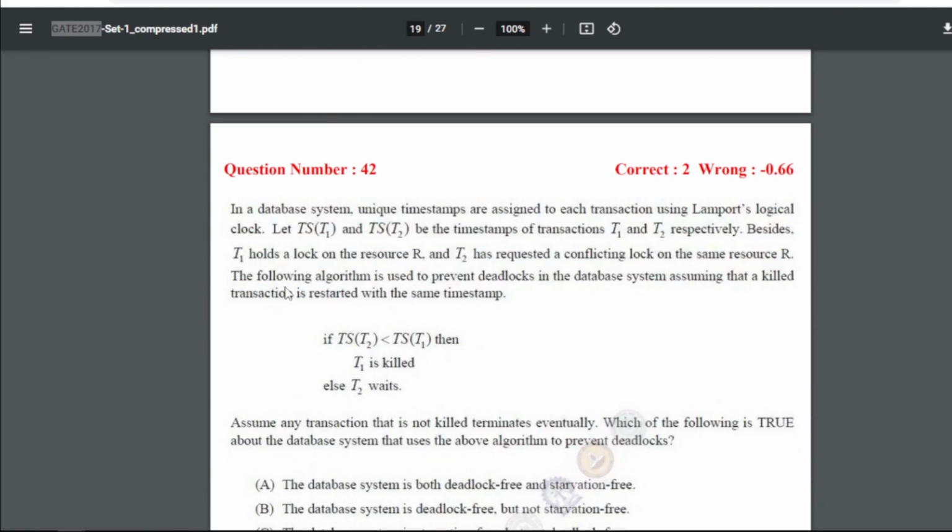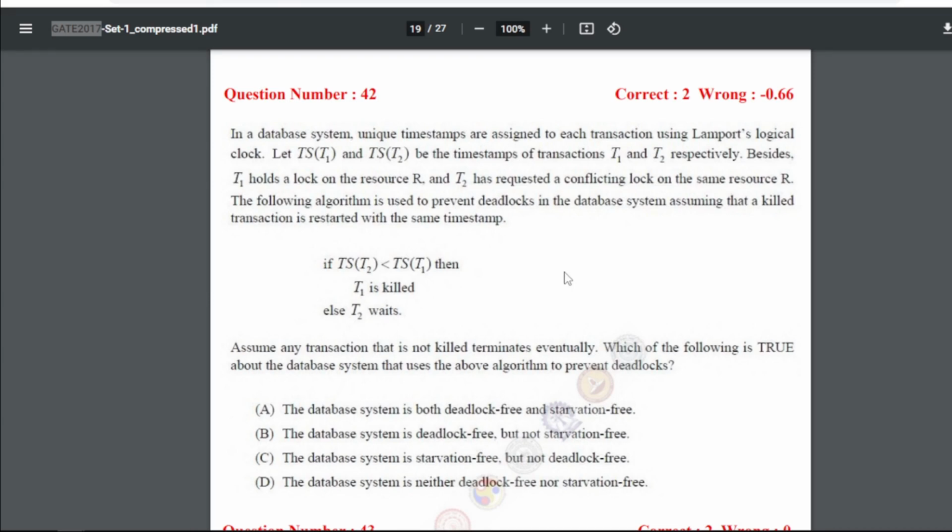Now 42 is in a database system, unique timestamps are assigned to each transaction using Lamport logical clock. Let TS(T1) and TS(T2) be the timestamps of transactions T1 and T2 respectively. Besides, T1 holds a lock on the resource R and T2 has requested a conflicting lock on the same resource R. The following algorithm is used to prevent deadlock in the database system, assuming that a killed transaction is restarted with the same timestamp.